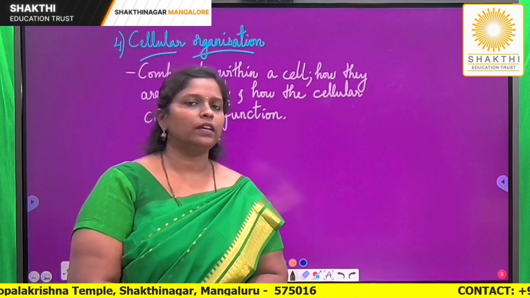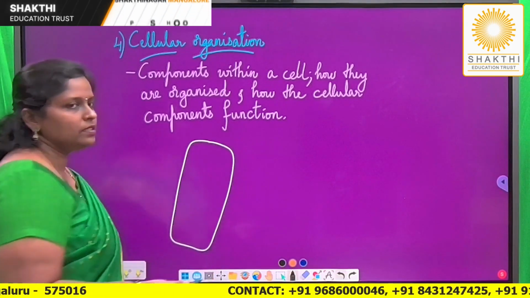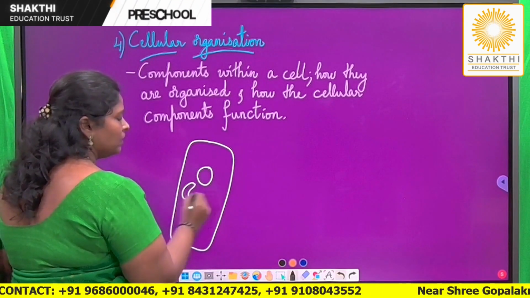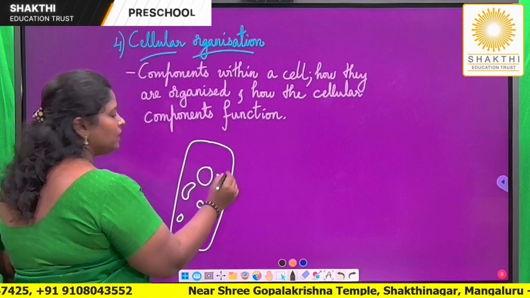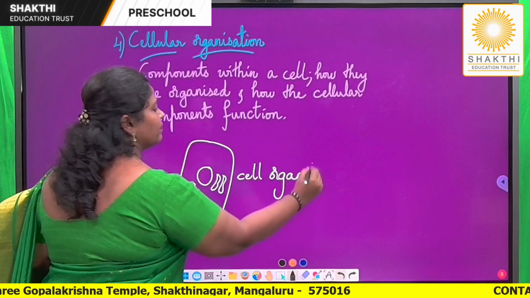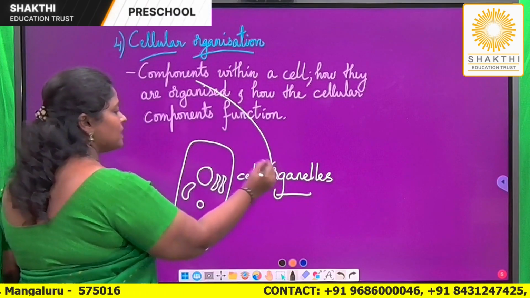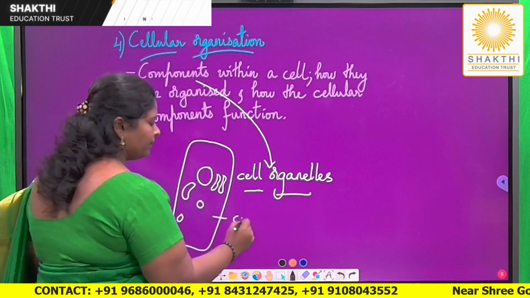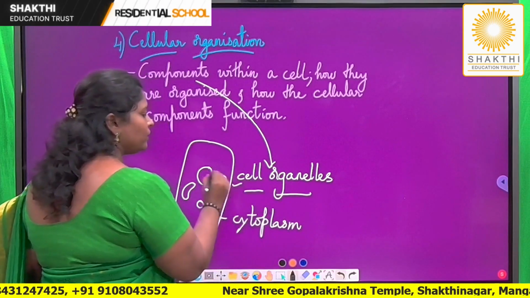Now, cellular organization means inside a cell, if this is a plant cell, just let me consider a cell. Inside the cell, there is a nucleus, there can be mitochondria, there can be Golgi complex, and a number of other vacuoles or vesicles. All these are basically called cell organelles. So, all the components present within a cell, the cell organelles or other contents present in the cytoplasm, and how these components are arranged and what is the function of every component.